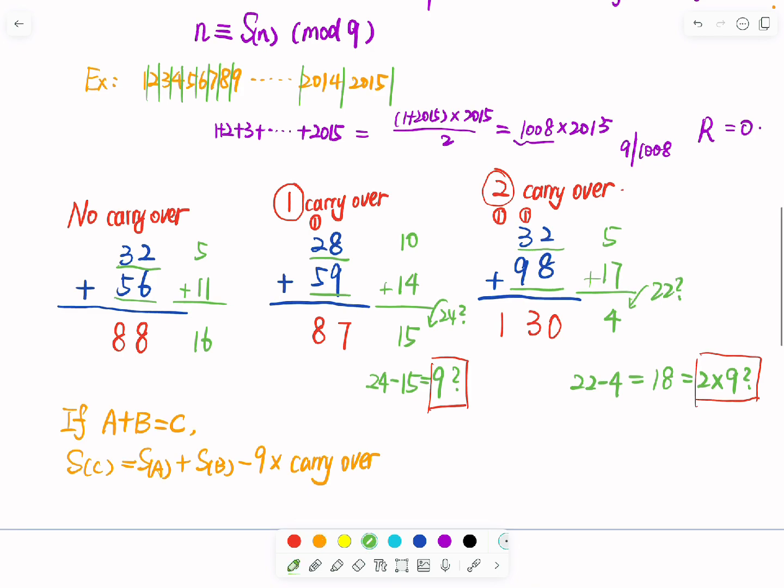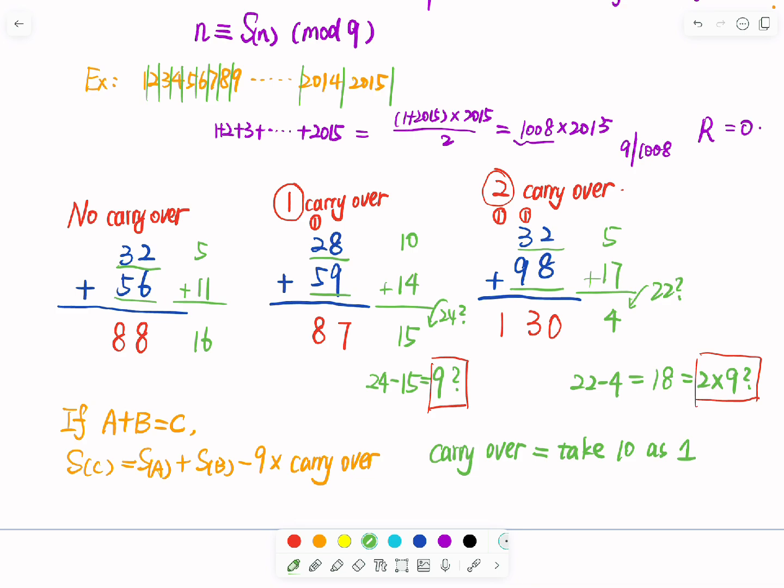Let's think about why. Why do we have the carryover? If you learn something about the digits, you can find the carryover. Actually, why do we have the carryover? Because we have 10, so we take 10 as 1, right?